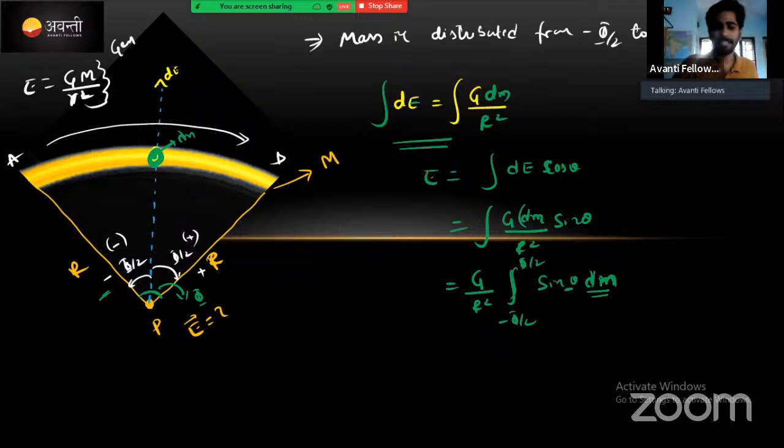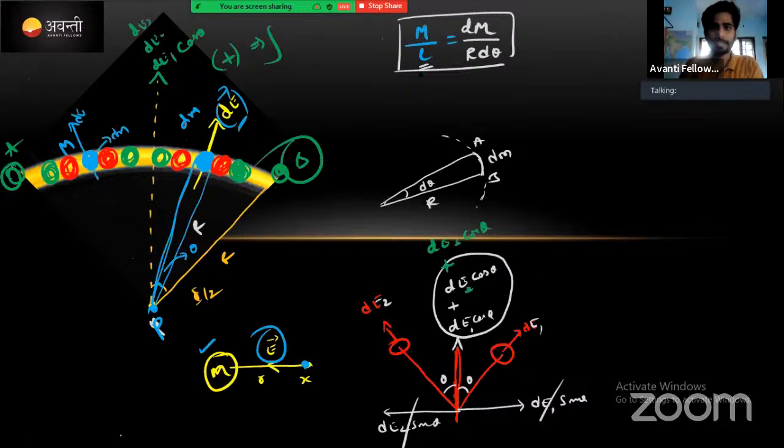और यह dm value किधर है, देखो इधर, इधर है dm value. Mass per unit length, dm by unit length क्या था, R into d theta, arc length. करेक्ट ना? dm का वैल्यू क्या आता है इधर से, dm is equal to, ये length है ना, length is nothing but here radius. ये radius, radius cancel होता है, कोई problem नहीं. Then dm is equal to M d theta होता है.